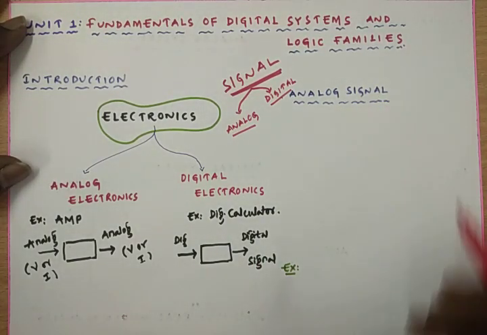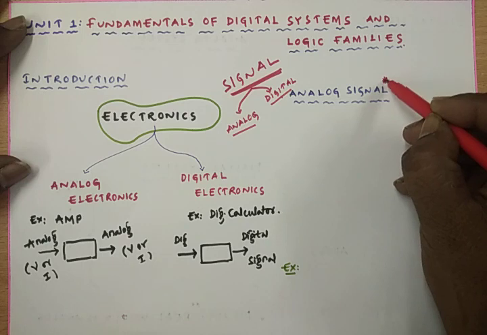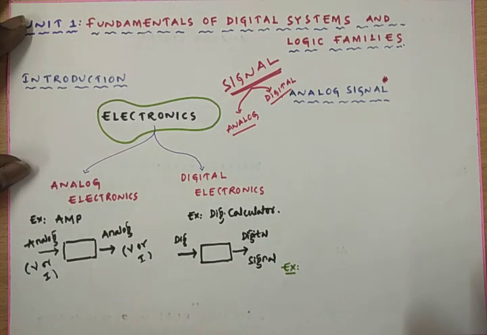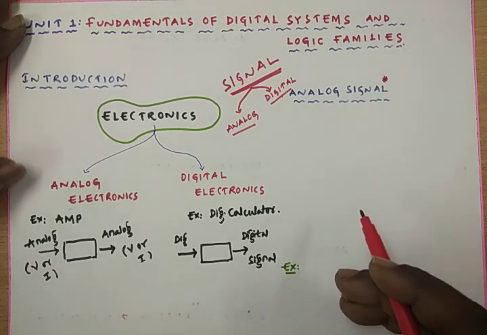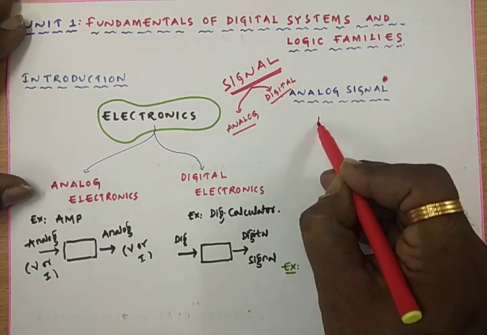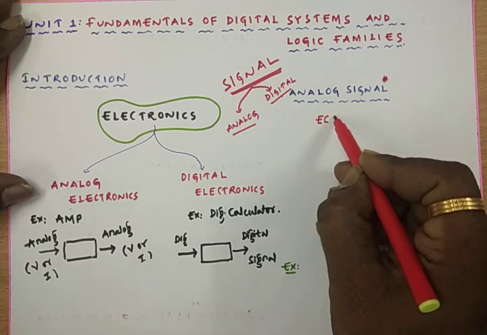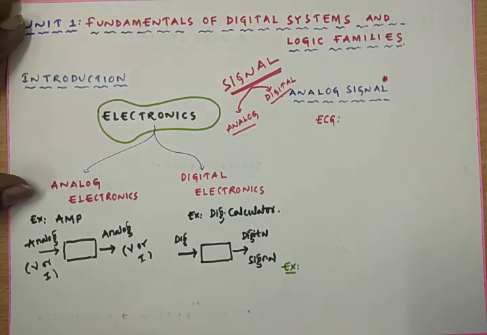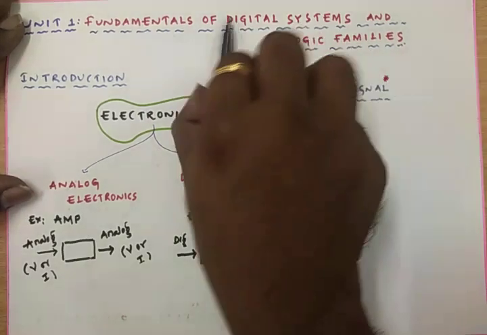Then you must know what is an analog signal. A signal which is continuously varying with respect to the time is called an analog signal. For example, ECG stands for electrocardiogram. It is nothing but a signal, continuously varying with respect to the time.